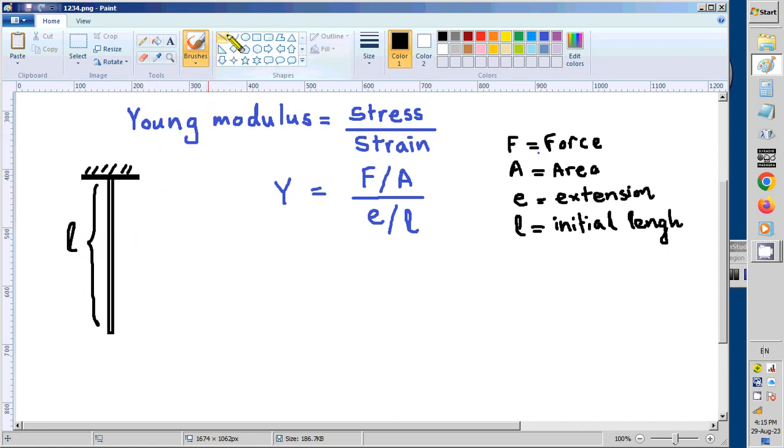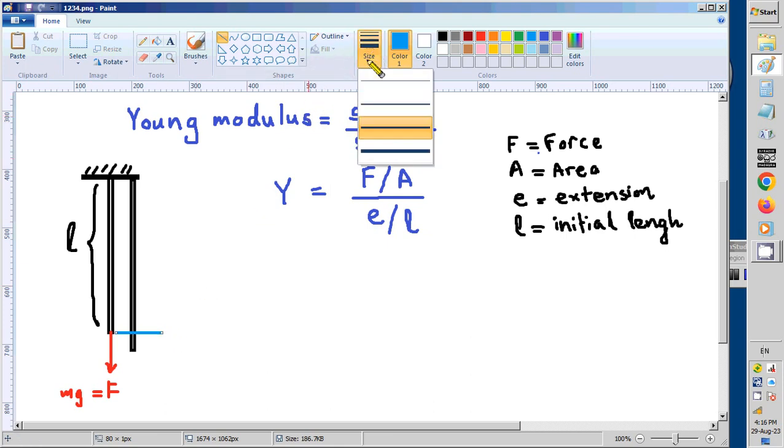Then we hang a weight here and give a force to this wire, say F, where F equals mg. Then what happens to this wire? We can see it is stretched and shows an extension like this. So the initial level of this end is this level, and finally the level of the end is this one.